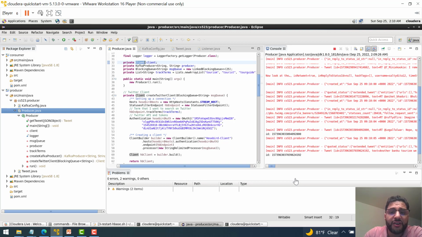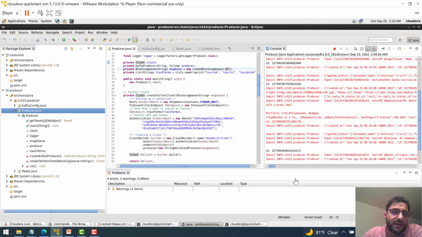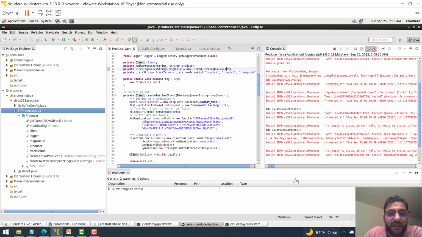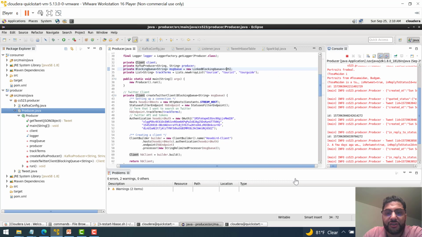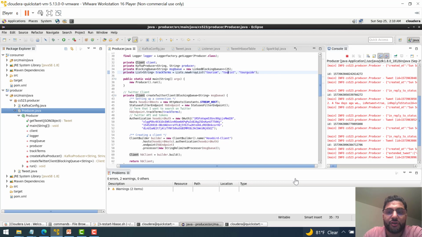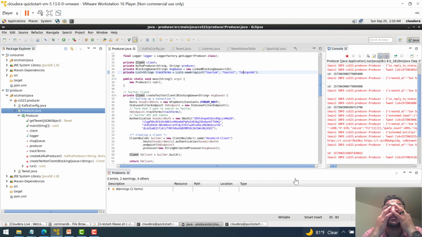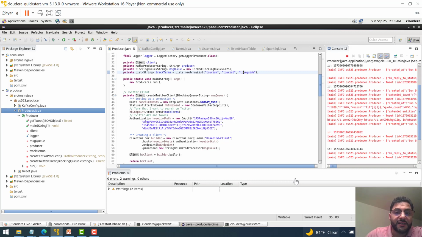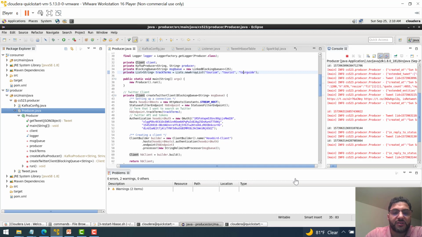So basically my queue is going to be 25. I chose a random number, and the track items that I'm going to track in Twitter are basically anything related to tourism. I wrote track items tourism, tourist, and tour guide. So anything that comes under this category will be logged in my system. And then I'm going to go to the main. Main is going to run the producer.